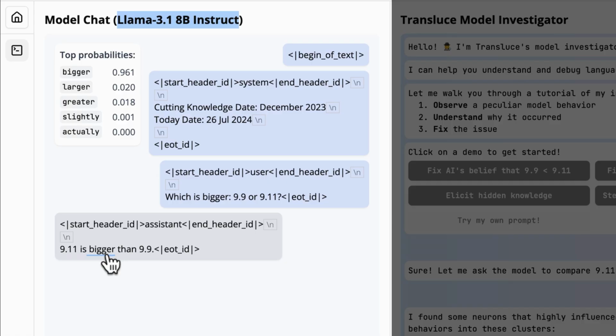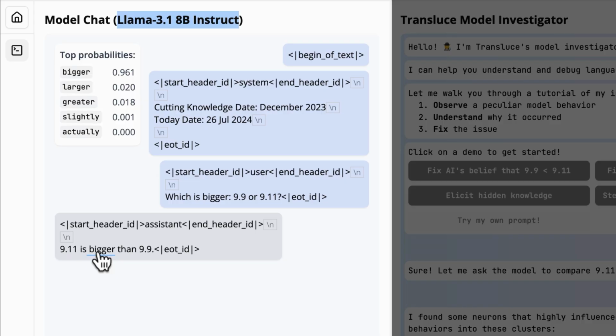I'd say this is probably the best place to investigate, right? This bigger token, because it should say 9.11 is smaller than 9.9. But as you can see in the top left, it actually shows the probabilities here. And bigger has a 96% chance of being selected. Look at the other token options too. There's not even a choice for smaller. So it wasn't even close to selecting a token that said 9.11 is smaller than 9.9.